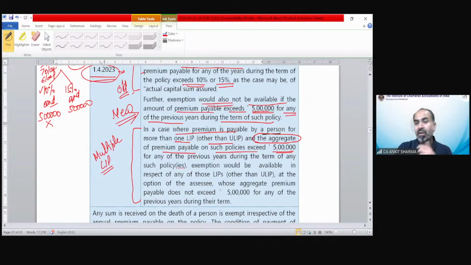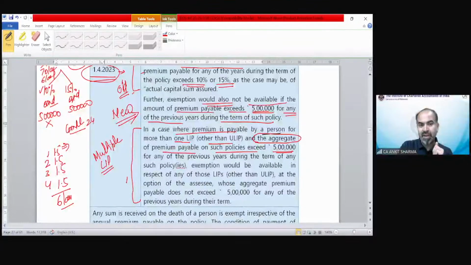If you are running 4 policies, 1.5 lakh, 1.5 lakh, 1.5 lakh, 1.5 lakh. So in aggregate, it's 6 lakh. And suppose you are receiving the compensation from all policies in the previous year, 24-25. The maturity proceeds are 10 lakh in one case, suppose 15 lakh in another, 18 lakh in another, and 14 lakh rupees in the last.